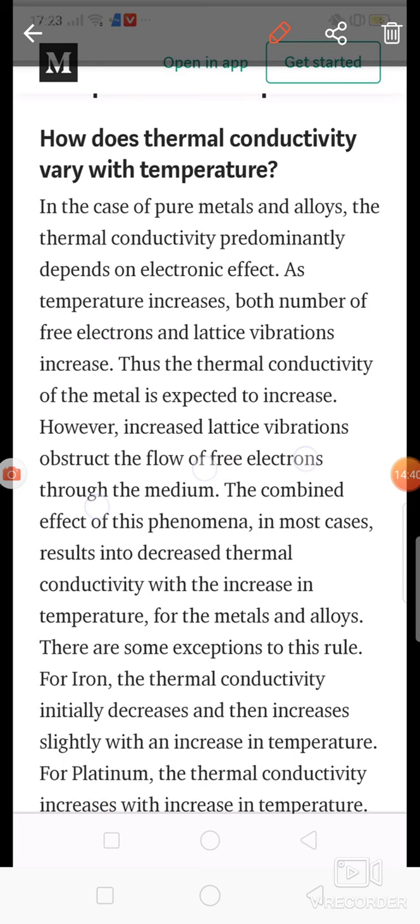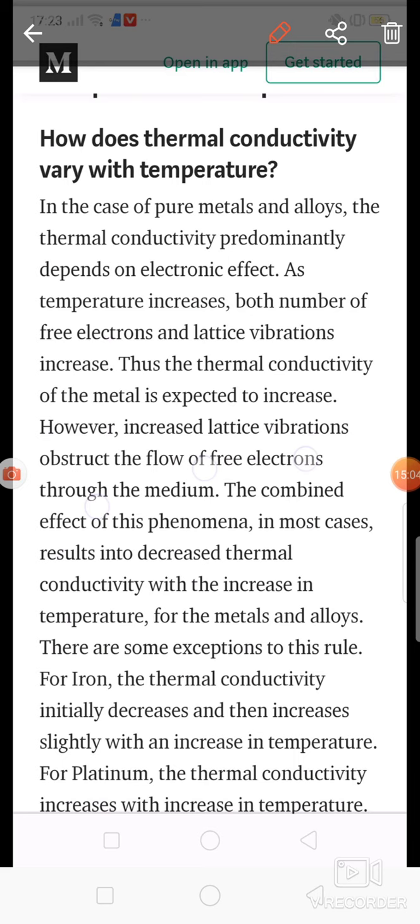Means what? As we increase the temperature of the solid, the lattice vibrations increase and free electrons also increase. But actually, what happens? Lattice vibration obstructs the flow of free electrons.